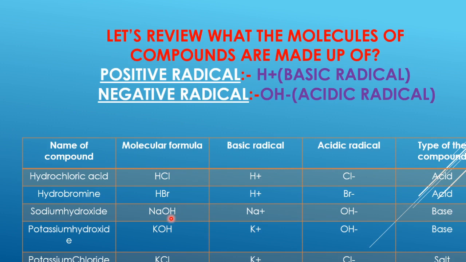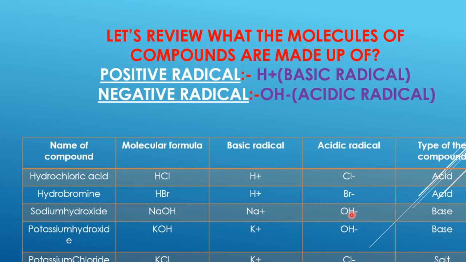They form ions or they form the radicals. Because of whom? Because of the water, because it's dissolved in water. So it gets dissociated, and when it gets dissociated, it forms two radicals. Obviously one will be positive and the other will be negative. So it forms Na+ and it forms OH- radical.